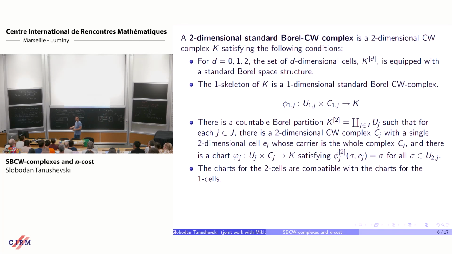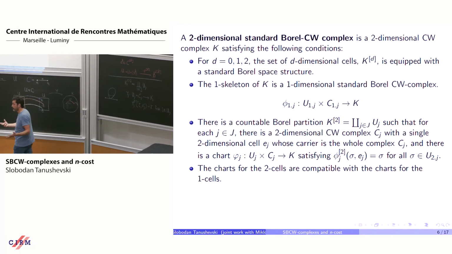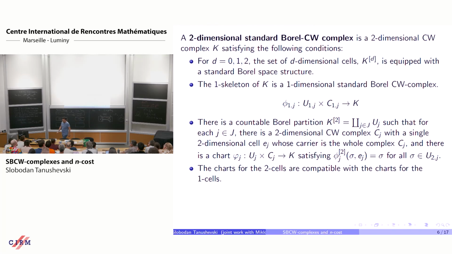Some diagram should commute, right? And this is just to guarantee that whenever you try to do something sensible here, everything you do will be measurable. Okay? So that's the definition of a two-dimensional CW complex. I want to show you the general definition, but it follows this pattern, right?